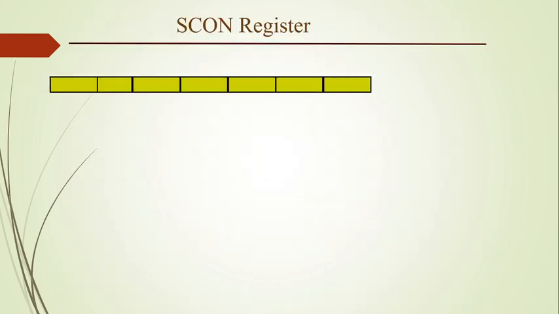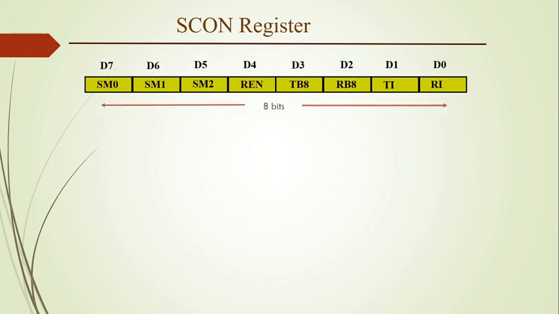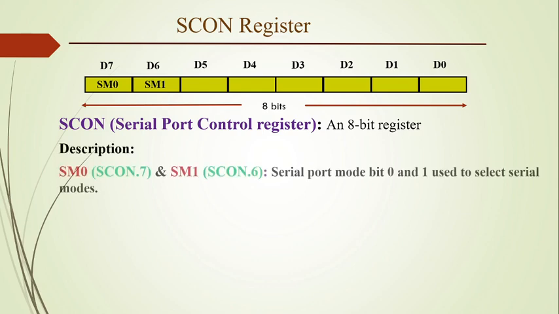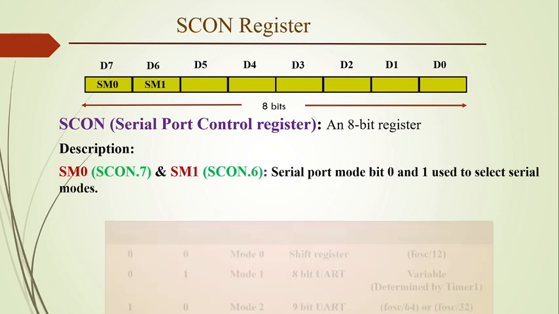SCON register, which is used in serial communication. Actually, we have studied this SCON register in a previous video, but let's have a look into this register again. This is an 8-bit register, and the bits SM0 and SM1, that is nothing but the D7 and D6 bits of the SCON register, are used to set the mode of the serial communication.